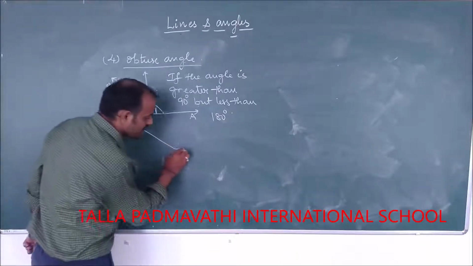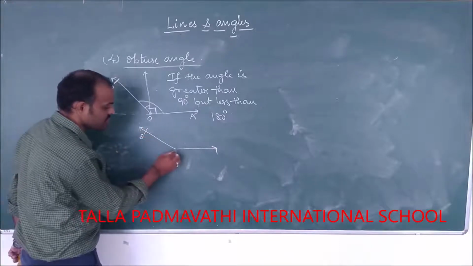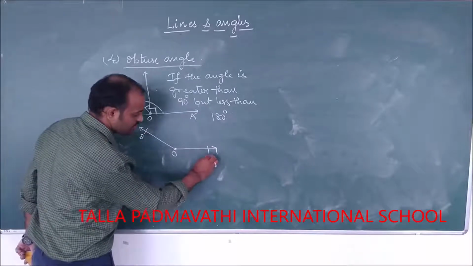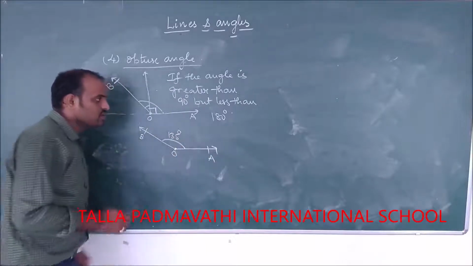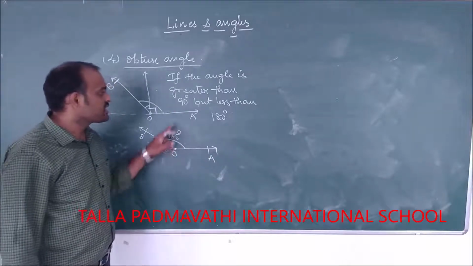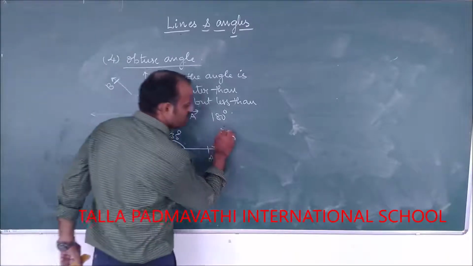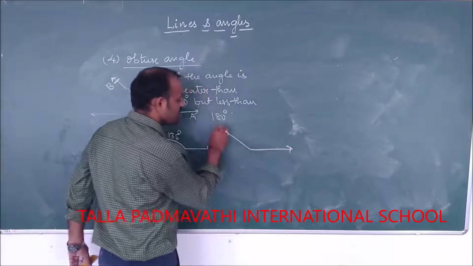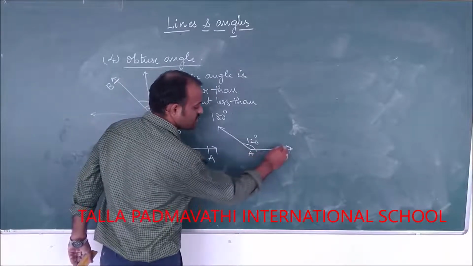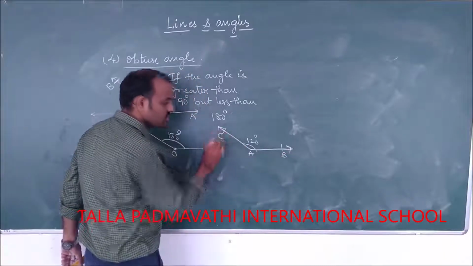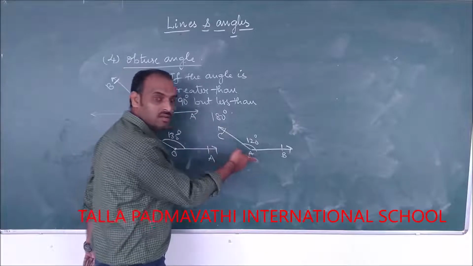Now see, I will show you here. For example, if I take 135 degrees, see, 135 degrees is greater than 90 but less than 180. If I take one more angle, let us say 120 degrees, 120 degrees is also greater than 90 but less than 180.